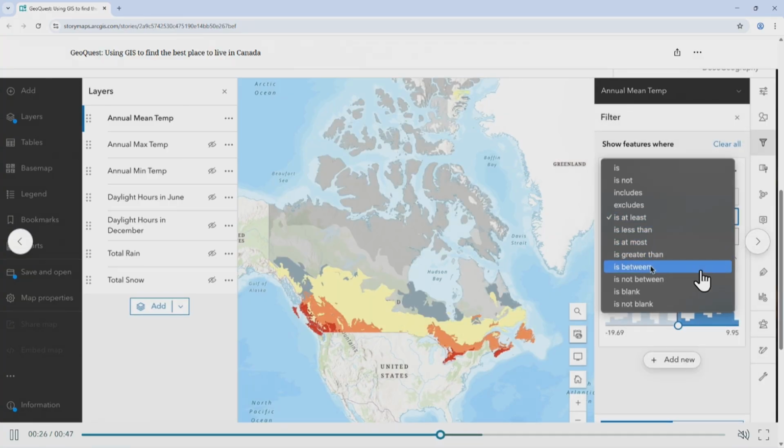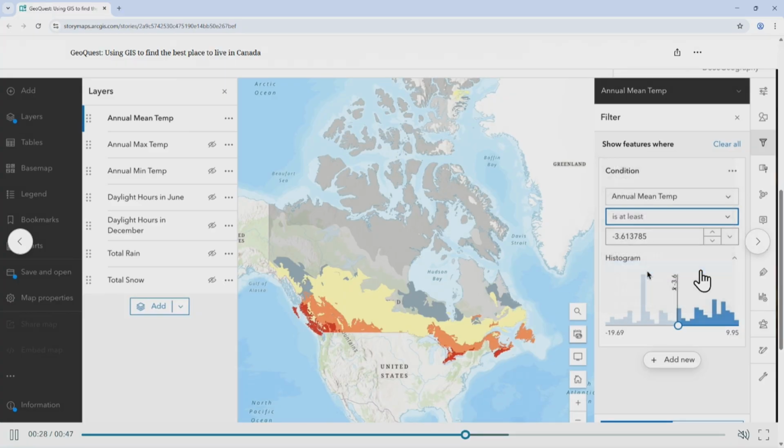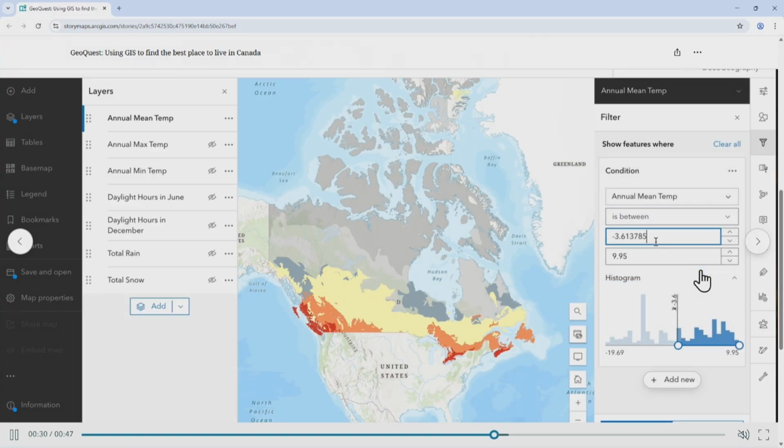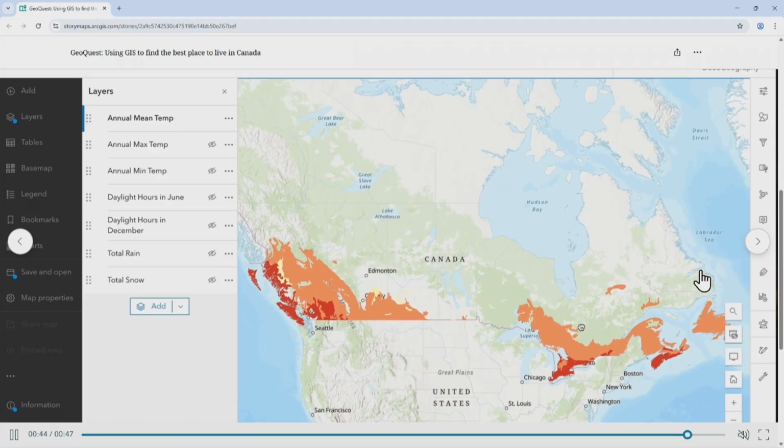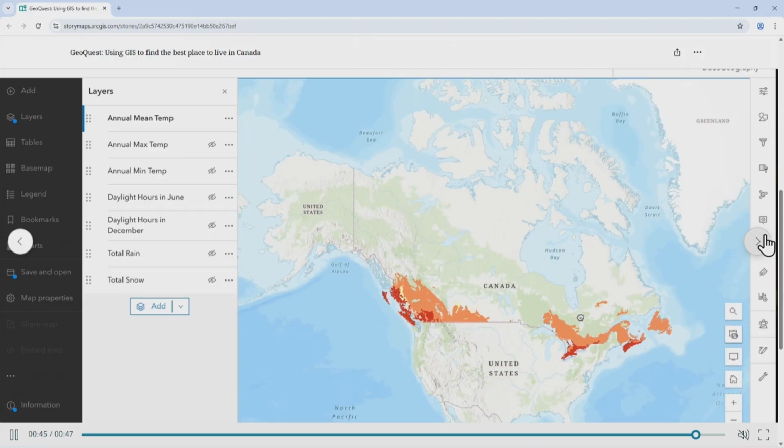In the second box, I changed is at least to is between to give myself 2 different temperature ranges. In the first box for temperature ranges, I selected 2.5 degrees. In the second box, I selected 9 Celsius degrees. That's how I found the climate that I wanted for my annual mean temperature.